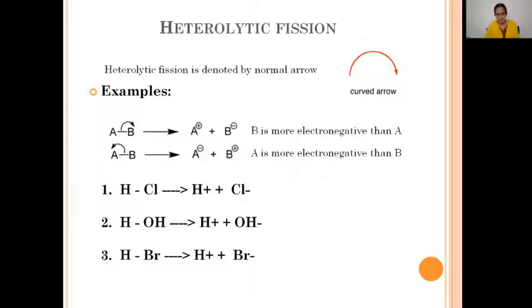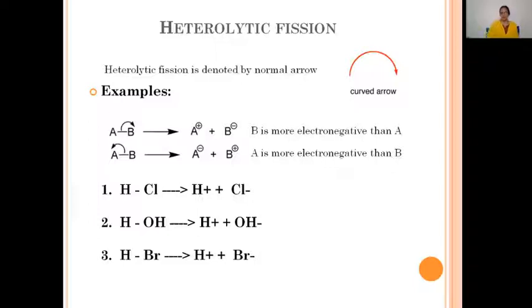These two electrons, they both go with the bromine atom. We will get Br minus ion and H plus ion. Here, the bond fission is taking place heterolytically, that is, unequal distribution of electrons. Homolytically means equal distribution of electrons. Here, unequal distribution of electrons is taking place. That is, only one atom gets the bond pair; no electron is left with the other atom. So this is how heterolytic bond fission takes place.